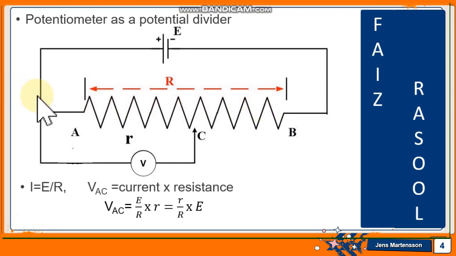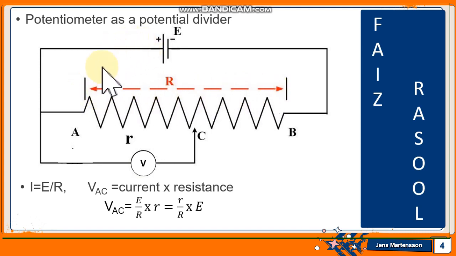The wire has two ends. One end is connected with the positive terminal of the battery and the other end with the negative terminal of the battery. Means a battery of EMF E is connected across the wire of the potentiometer.